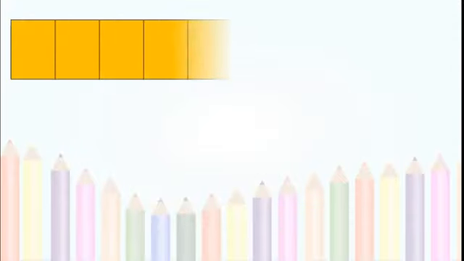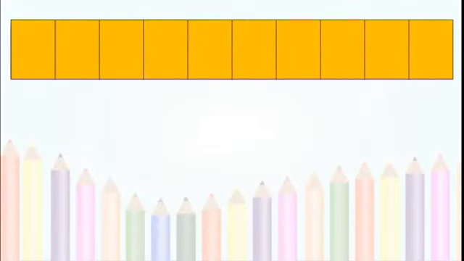Students, see this table and go through the pictures shown in each block. Please give attention here. See, it is growing.